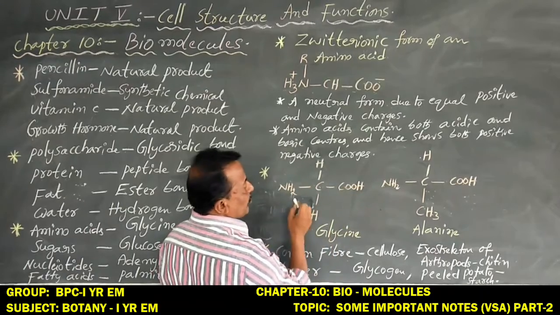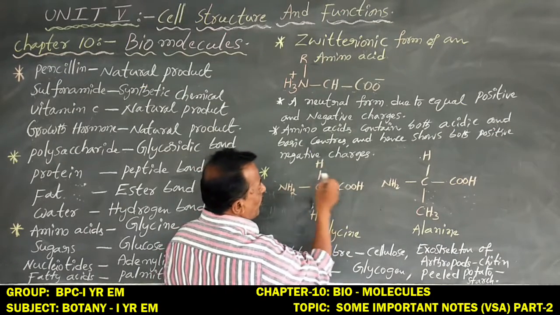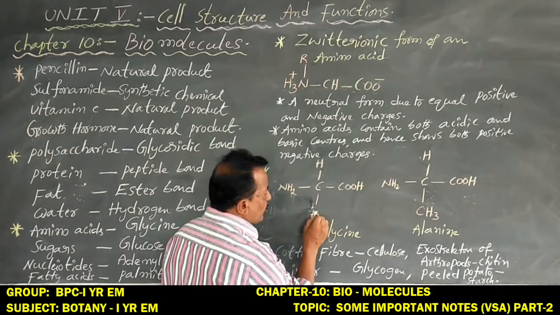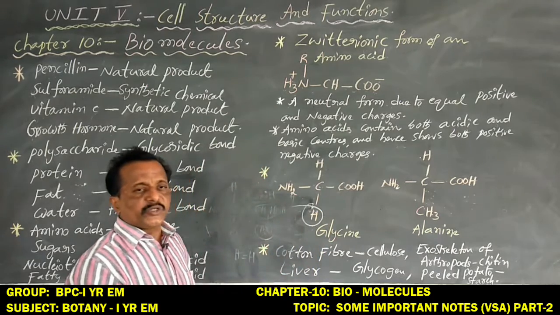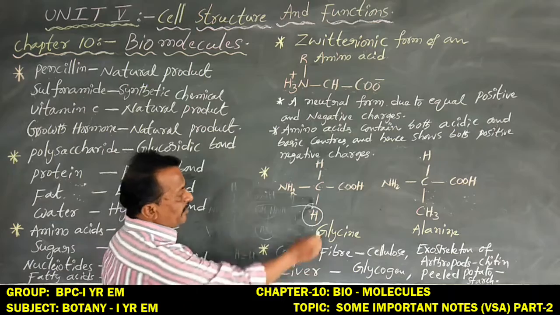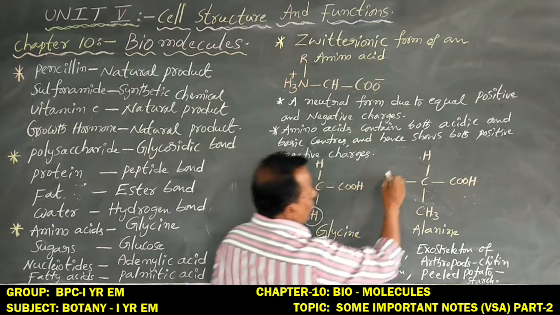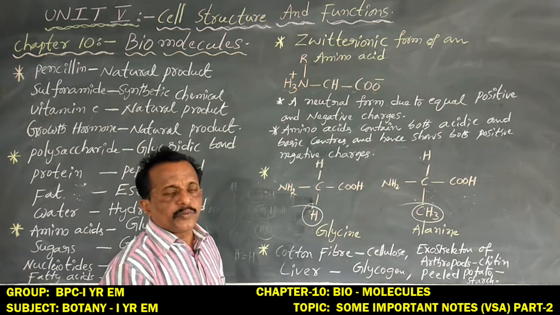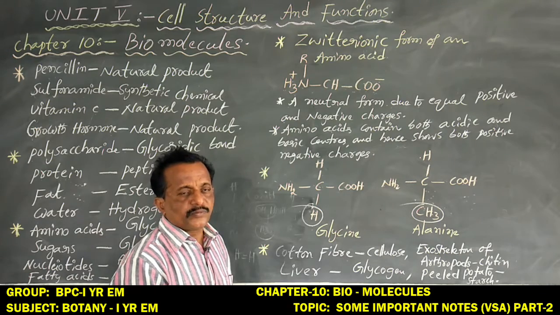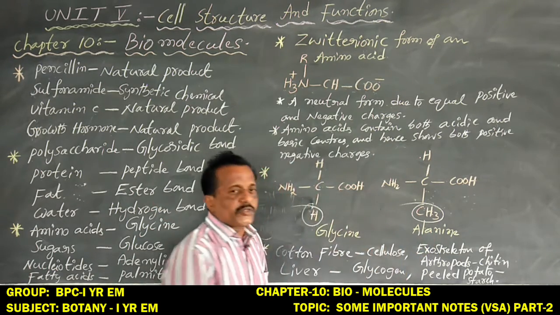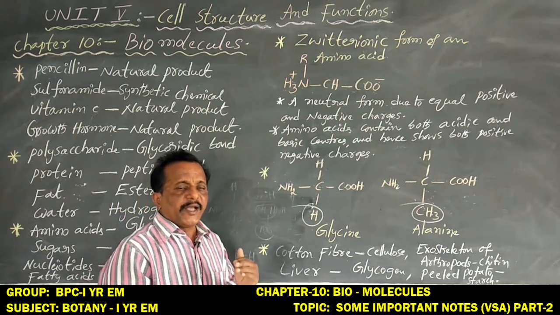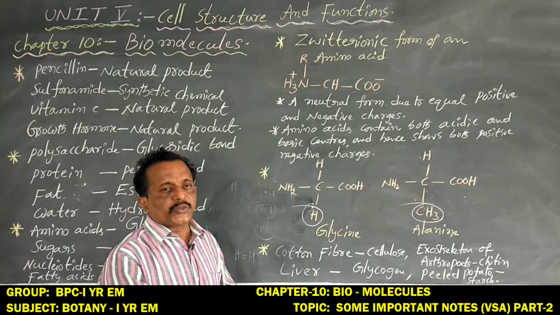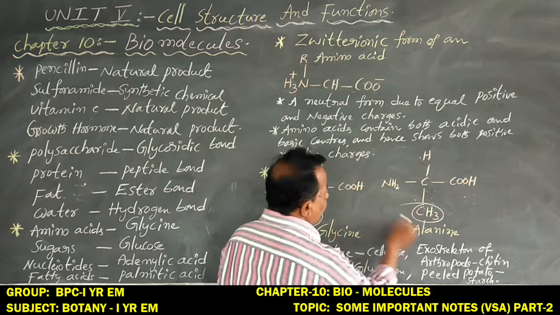Any amino acid contains carbon, hydrogen, an amino group, a carboxyl group and an alkyl group. When the R group is substituted with hydrogen, that is glycine. When the R group is substituted with the methyl group, CH3, that is alanine.